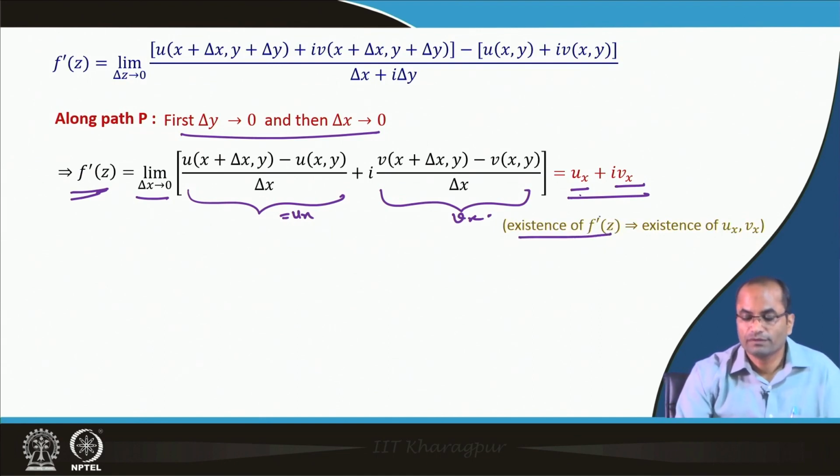The existence of f prime(z) also shows the existence of these partial derivatives.